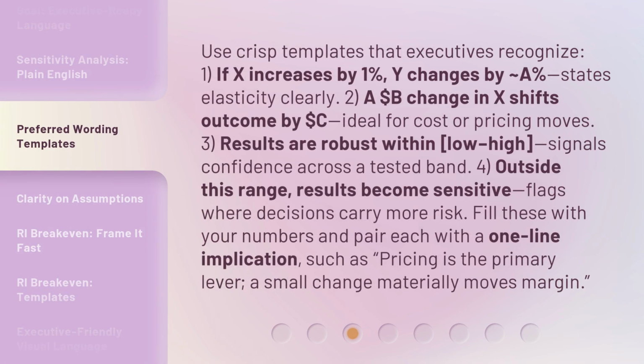Use crisp templates that executives recognize. 1. If X increases by 1%, Y changes by Z%, which states elasticity clearly. 2. A $B change in X shifts outcome by $C. Ideal for cost or pricing moves.